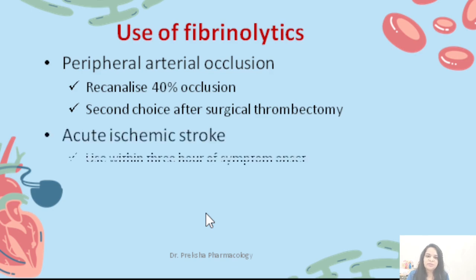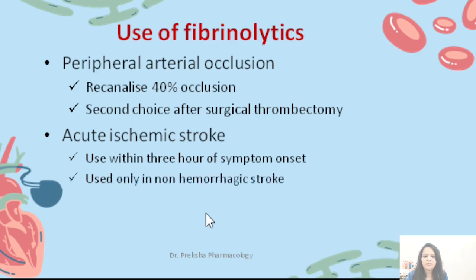Acute ischemic stroke: fibrinolytic agents are used within 3 hours of symptom onset, and only in case of non-hemorrhagic stroke. So before giving a fibrinolytic agent, you have to rule out that the patient has not suffered from hemorrhagic stroke in the past 3 months.